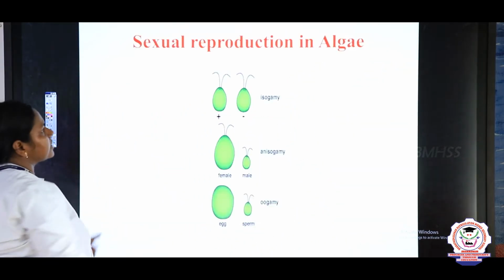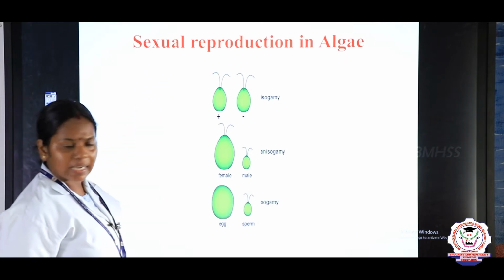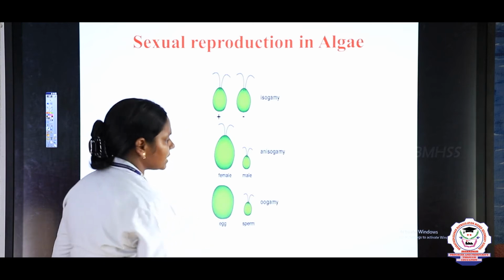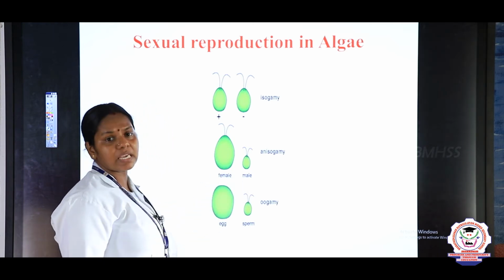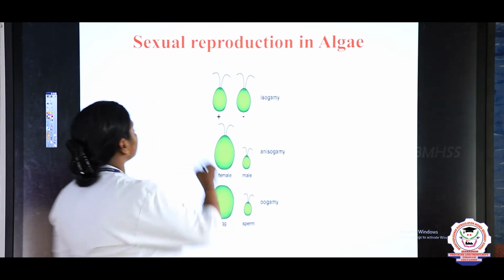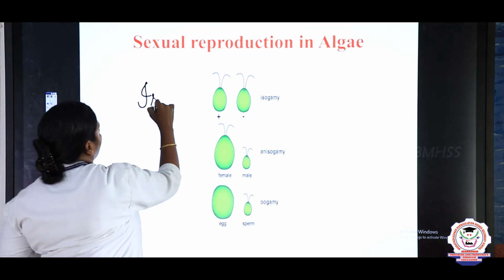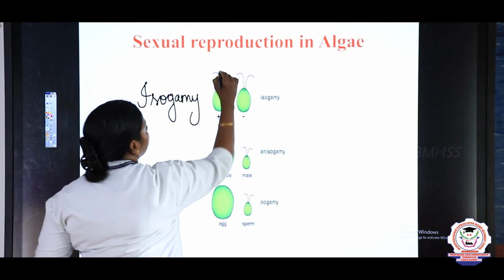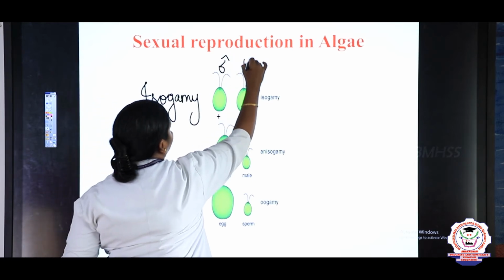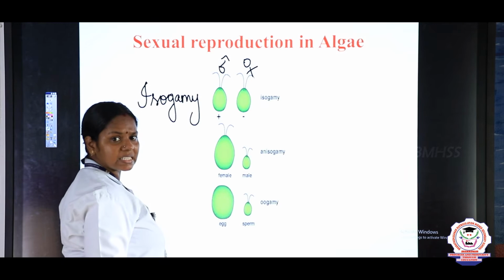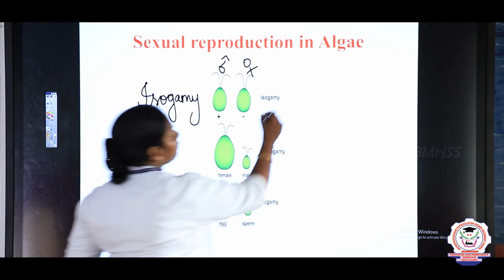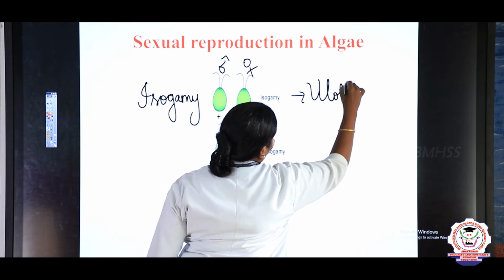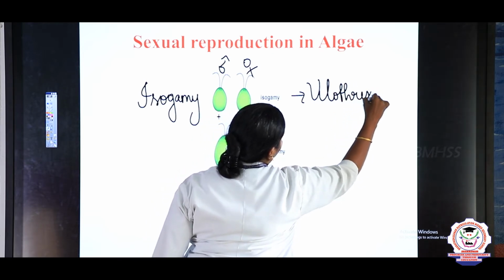Now we are going to see the sexual reproduction in algae. The sexual reproduction is of 3 types: isogamy, anisogamy and oogamy. What is isogamy? If both the gametes, that is the male gamete as well as the female gamete, are similar, we say it is isogamy. The example for isogamy is Ulothrix. Ulothrix is an algae.